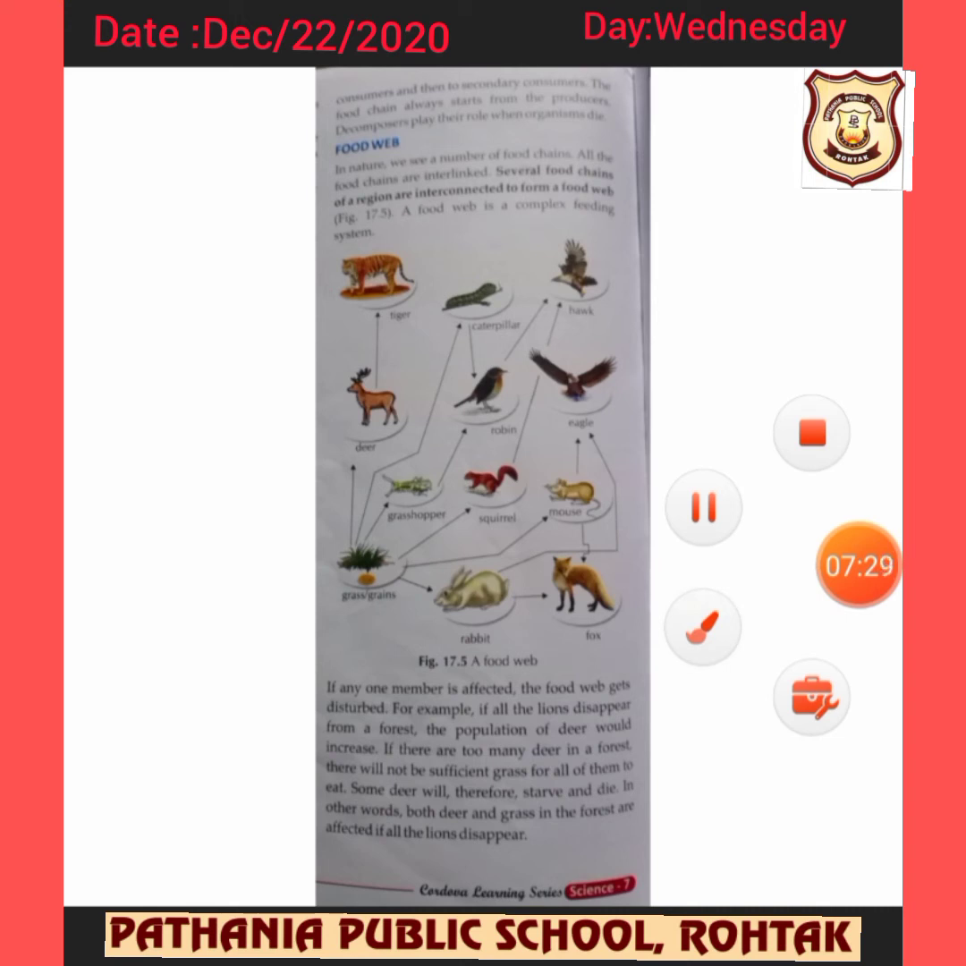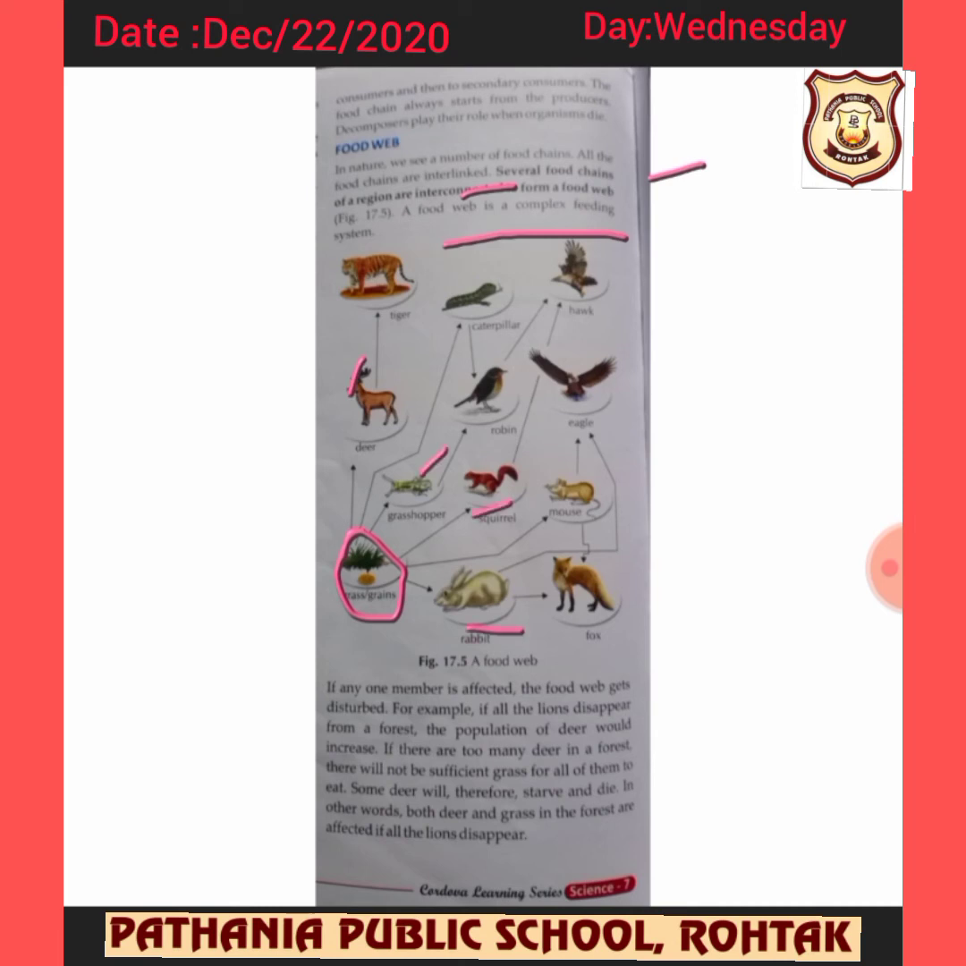Many food chains together form a food web. We see a number of food chains, of course. All these food chains are interlinked with each other. Several food chains from a region are interconnected to form a food web. So food web is a complex feeding system. You will see this grass again. Now this grass is eaten by the deer, grasshopper, rat, squirrels. So one thing is distributed to many. Means they all are herbivorous, right?